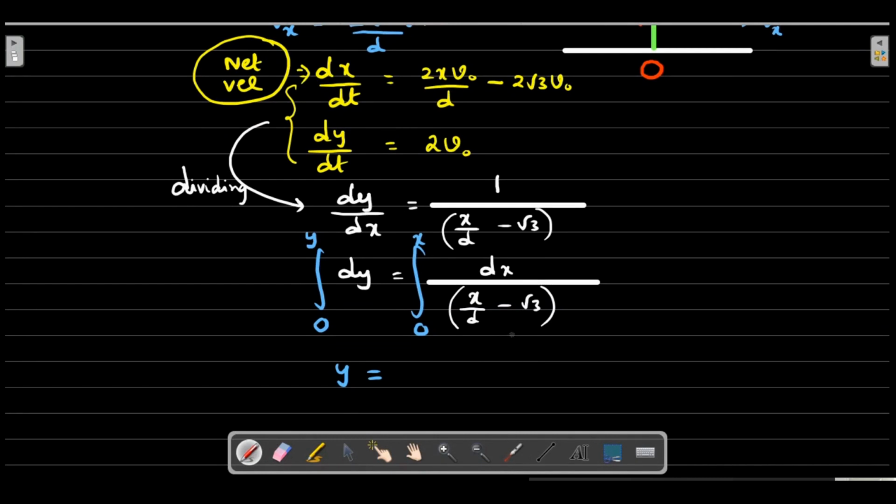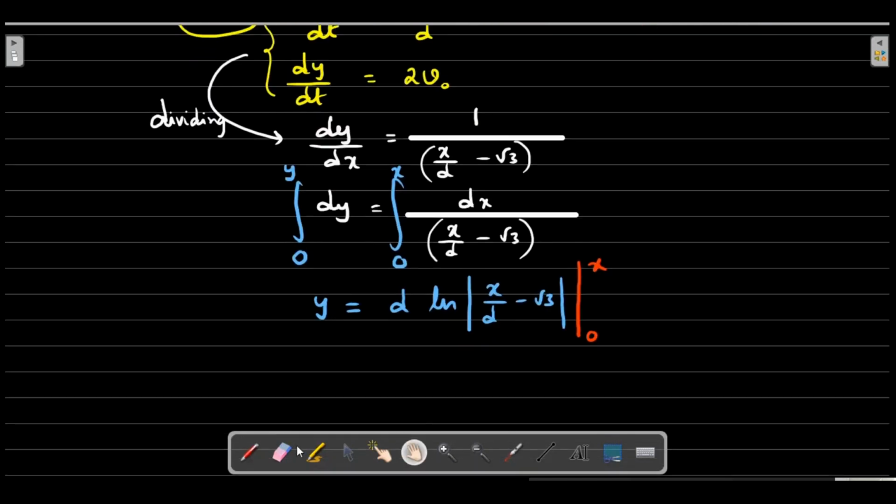And whenever you write a log while integrating, don't forget to put a mod, because a logarithm has to be considered for a positive number. So this would be d times the logarithm of mod of x by d minus root 3 as it varies from 0 to x. Just don't leave it like that, because you have to substitute 0 also.